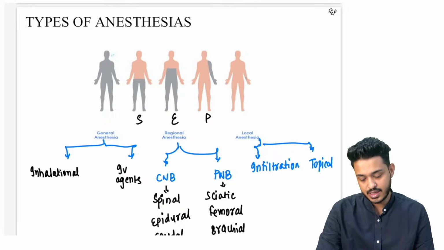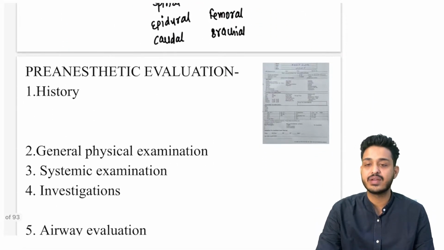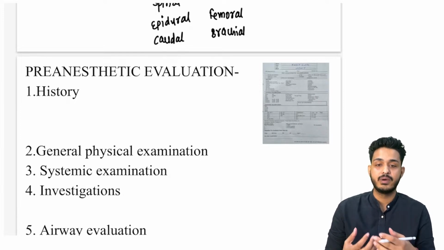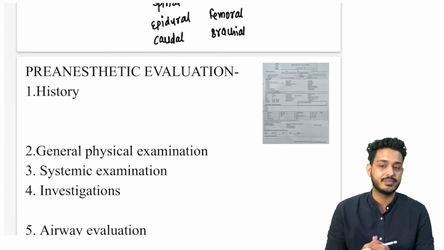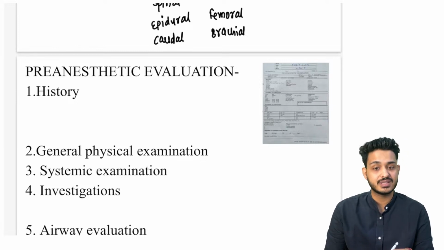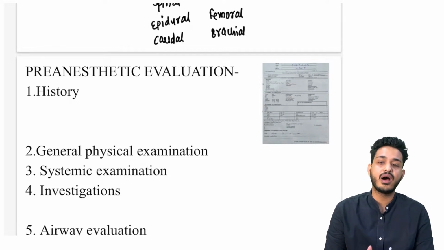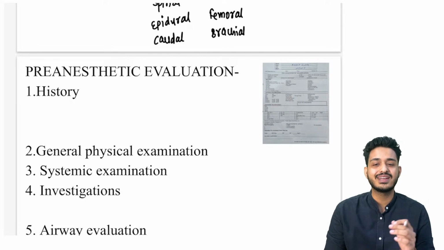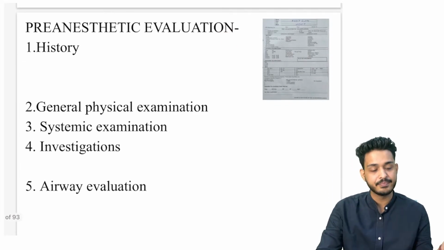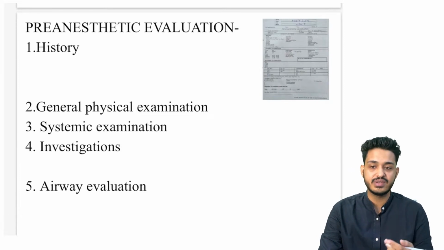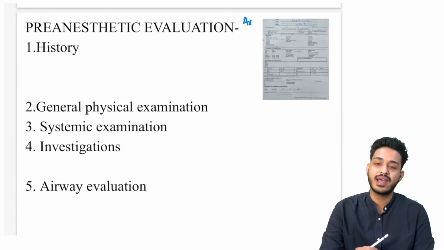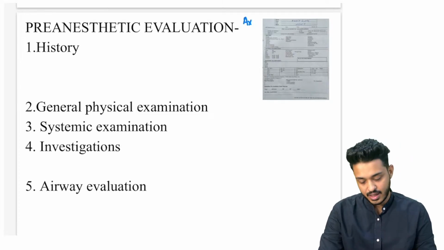No issues with this. Now we are going to discuss the pre-anesthetic evaluation. Let's say a particular person has cholelithiasis, that means the person has a stone, and presents to the surgery OPD. They check, and will they directly proceed for the surgery? No. They are going to send this patient to the anesthetic department, and the anesthesiologist will do an evaluation of the person. This is known as pre-anesthetic evaluation. That means before doing the surgery, we take the clearance from the anesthesia team.